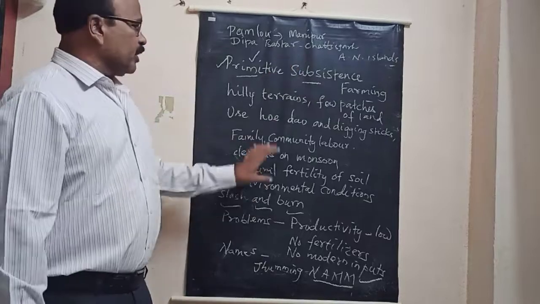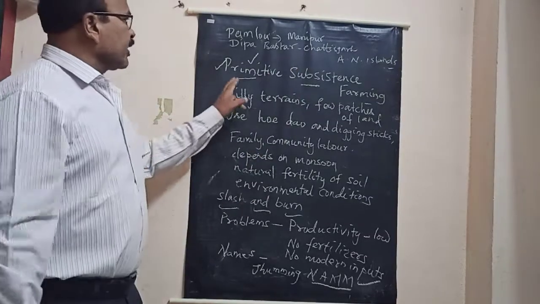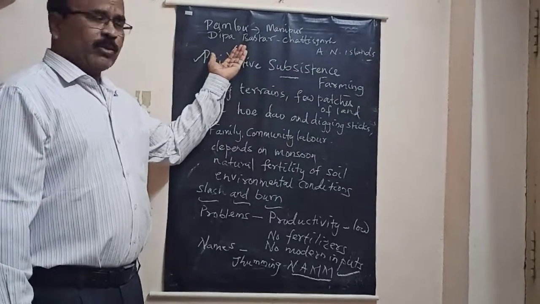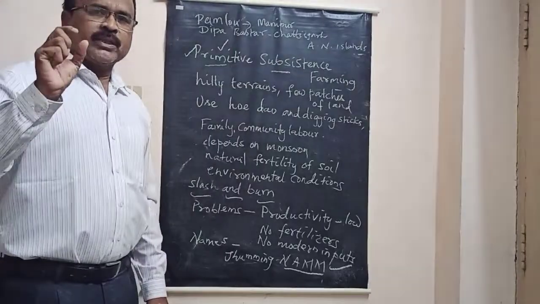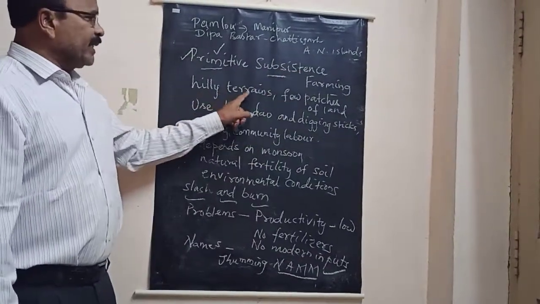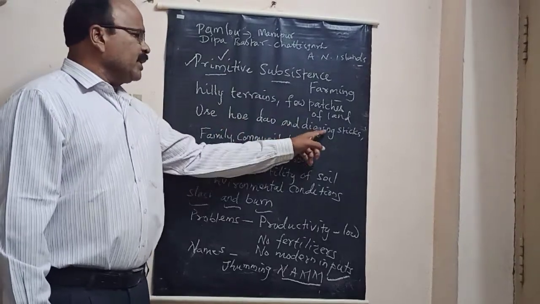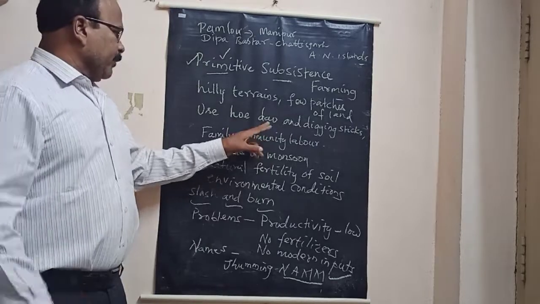Let me conclude this part with this. Let me recall once. What is primitive subsistence farming? Primitive means very old. Subsistence means survival. So it is the very old method of farming done by tribals. It is practiced in hilly terrains. They use hoe, dao and digging sticks. Hoe and dao means long spade.